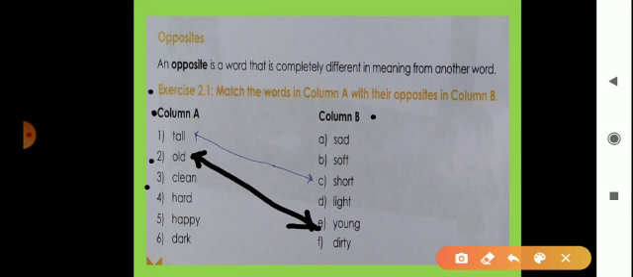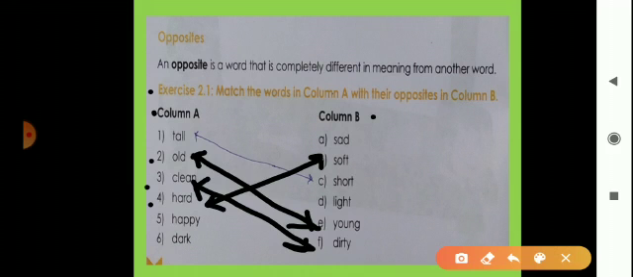Okay, then third is clean. Clean means saf sutra, and the opposite of clean, the different meaning, is dirty. Clean, dirty, these are opposites. Now here fourth is HARD, hard. Hard means kadak, and the opposite of hard is soft. So join here with soft.